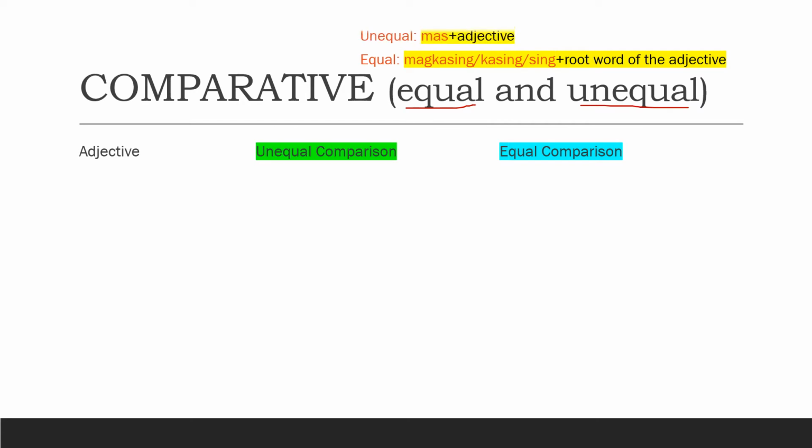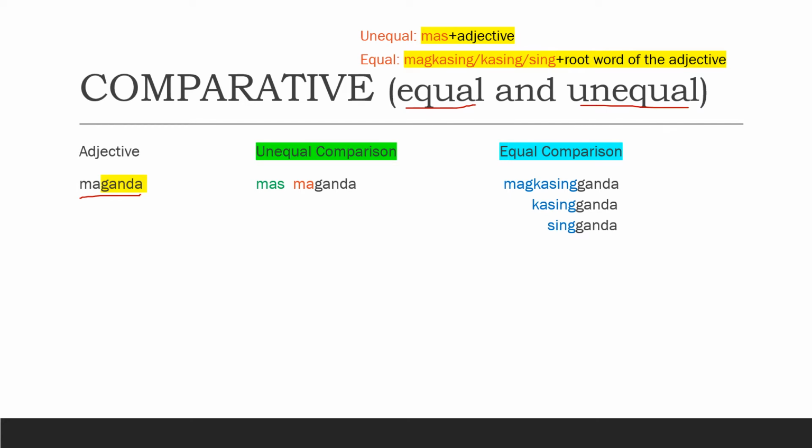For the unequal, we use mas plus the adjective. So let's have an example. The word here is maganda. And maganda means, can you still remember? Maganda is beautiful. That's right.